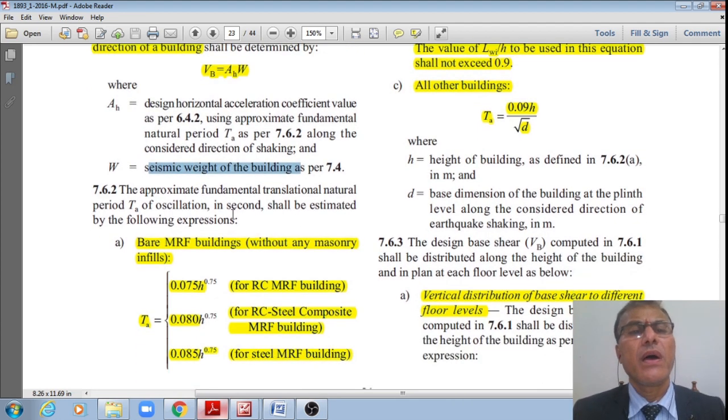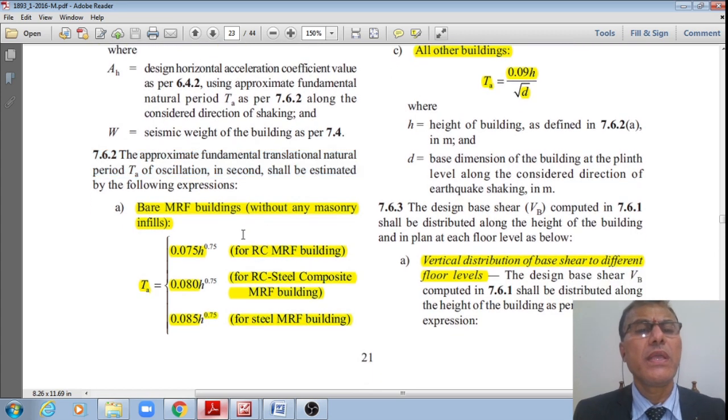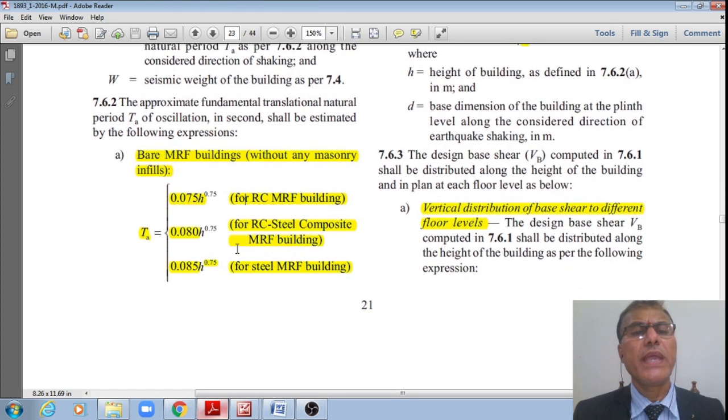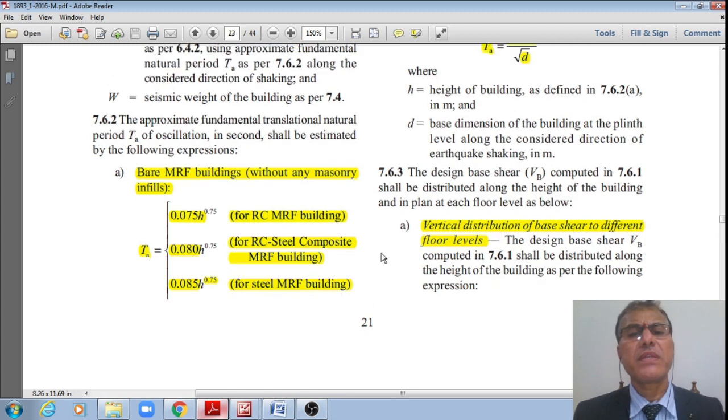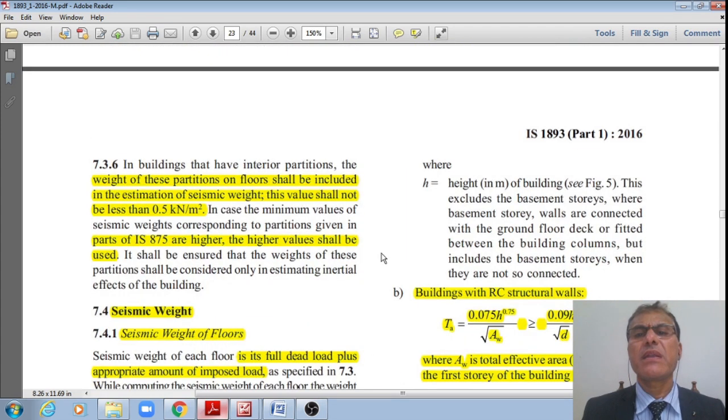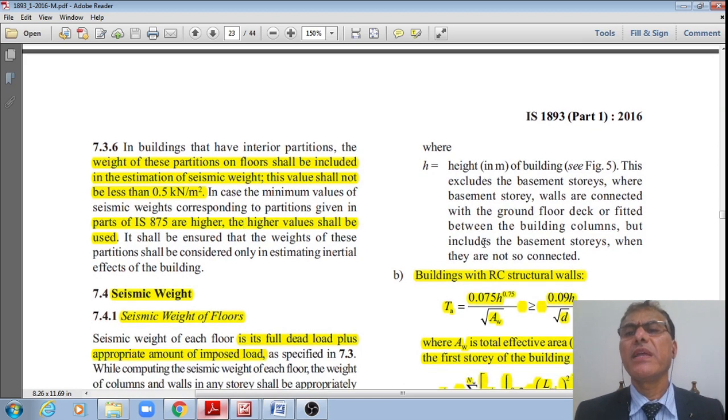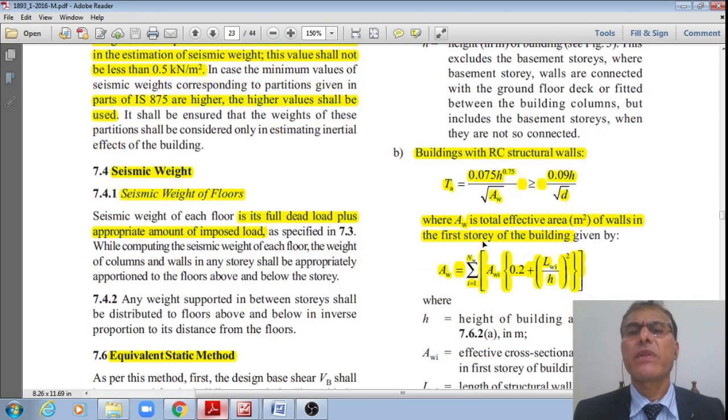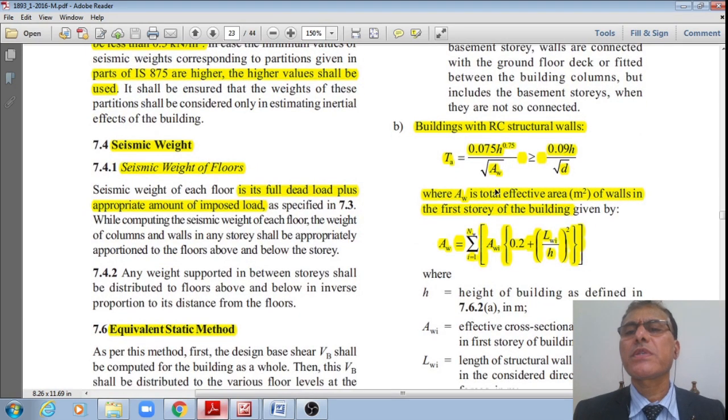However, the approximate fundamental translational natural time period of oscillation Ta in seconds shall be estimated as given here. For bare moment resisting frames without any masonry infills, Ta is equal to 0.075 H to the power 0.75. For RC moment resisting frame buildings, it is equal to 0.08 H to the power 0.75. For RC steel composite moment resisting frame buildings, it is equal to 0.085 H to the power 0.75, and for steel moment resisting frame buildings as well, where H is the height of the building in meters. Next one is buildings with reinforced concrete structural walls.